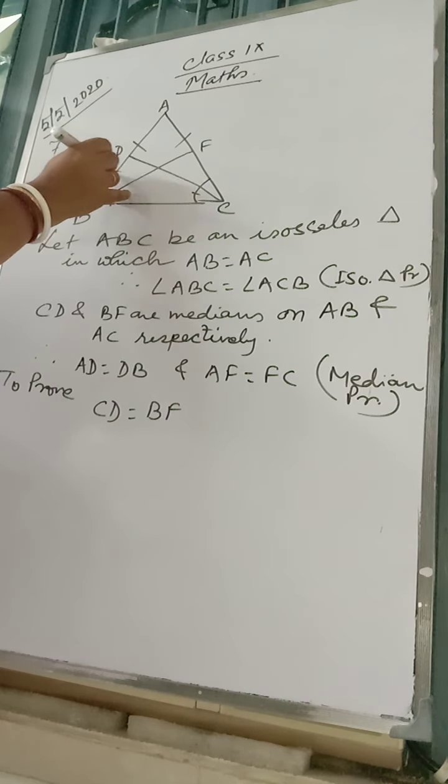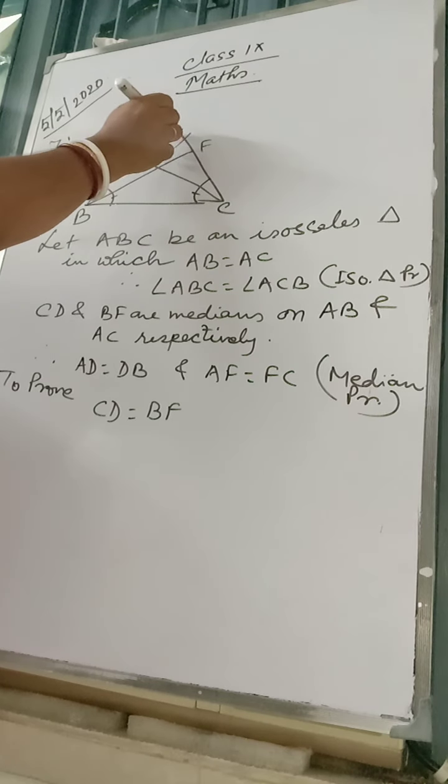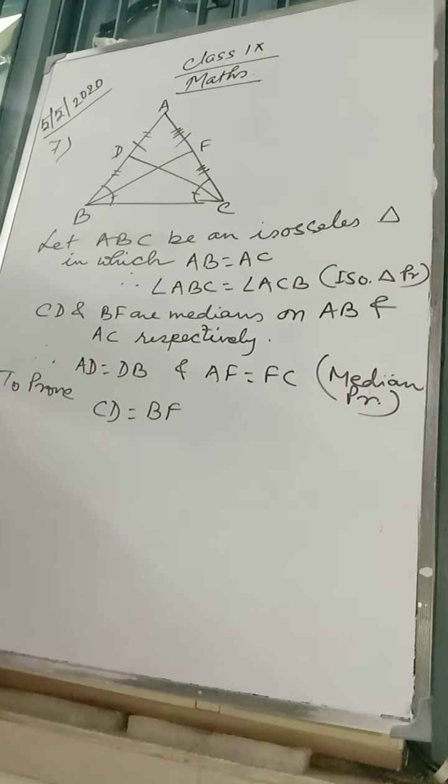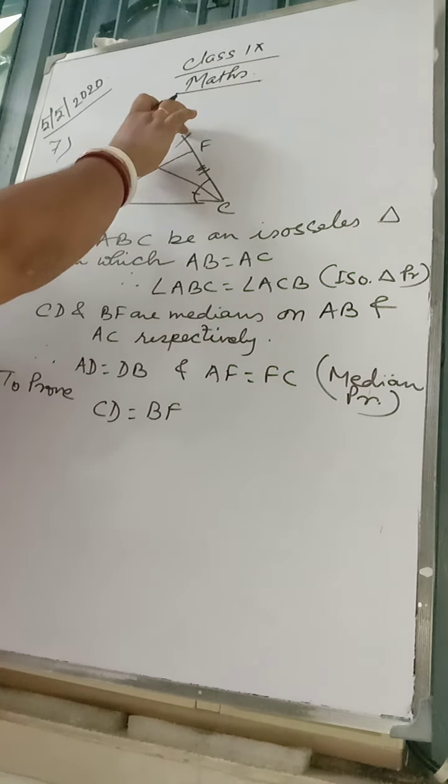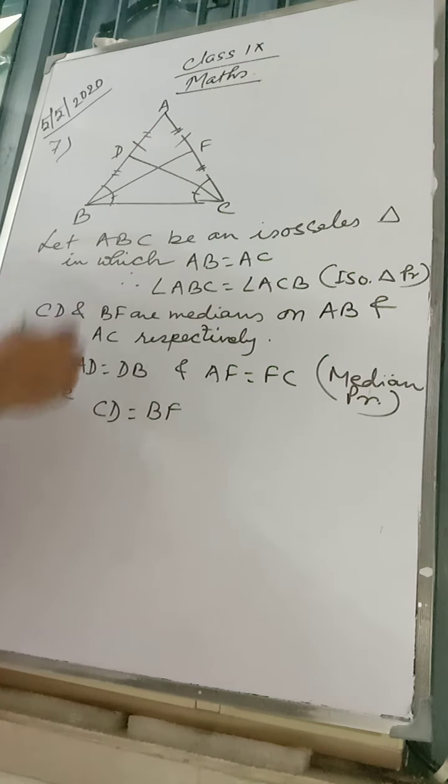Now this side is equal to this side. This side is equal to this side. Clear? They were equal, so their halves would be equal already. Okay.